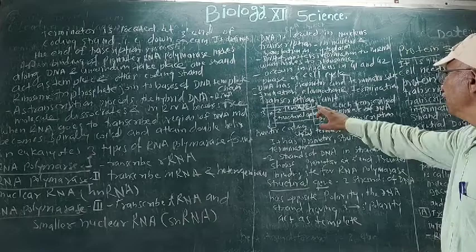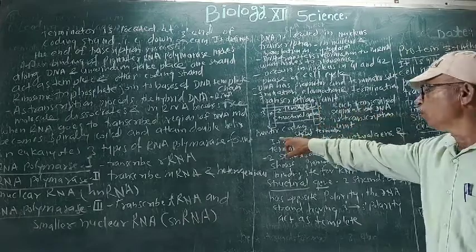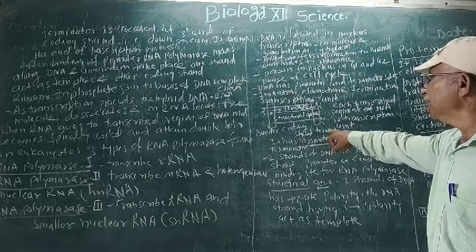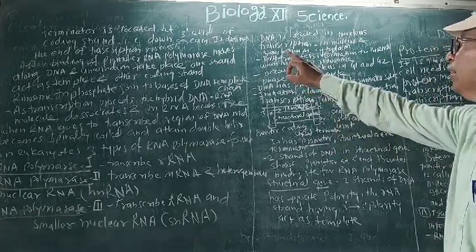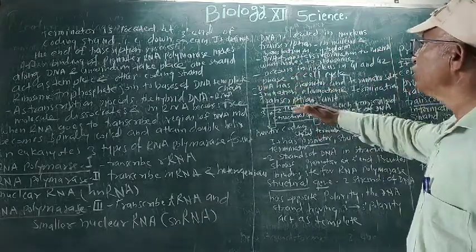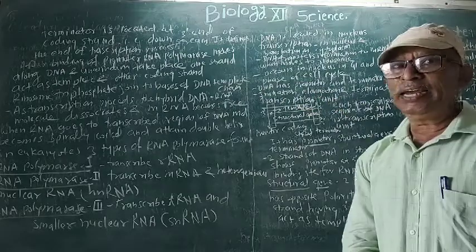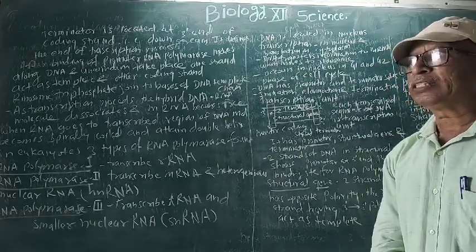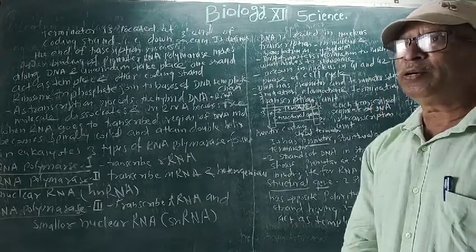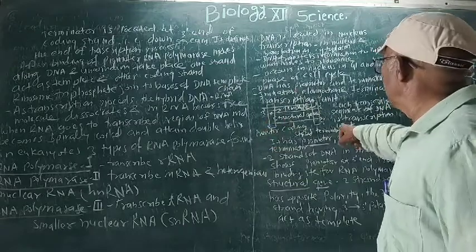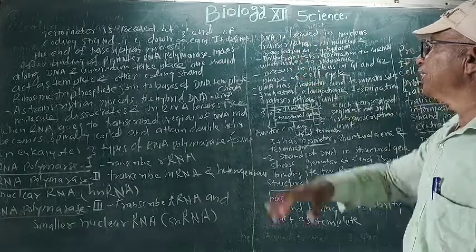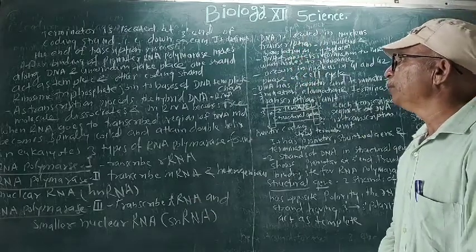So here in the transcription unit, the promoter site is there, structural genes are there, and the termination end is also there. Terminator is located at the 3' end, and so it is also called downstream. It defines the end of transcription. Key process: what is transcription? That is the transfer of genetic information from DNA to mRNA. So the terminator site decides the end of the transcription process.